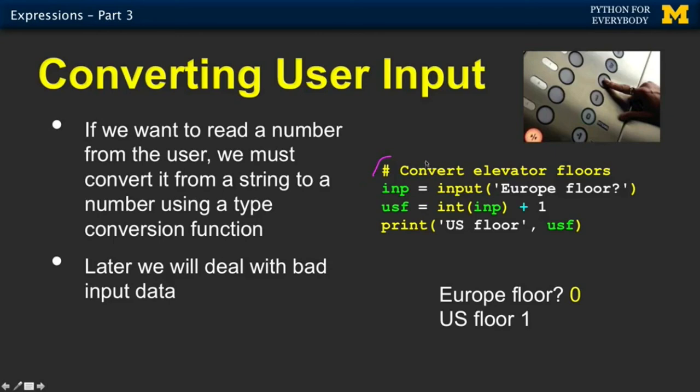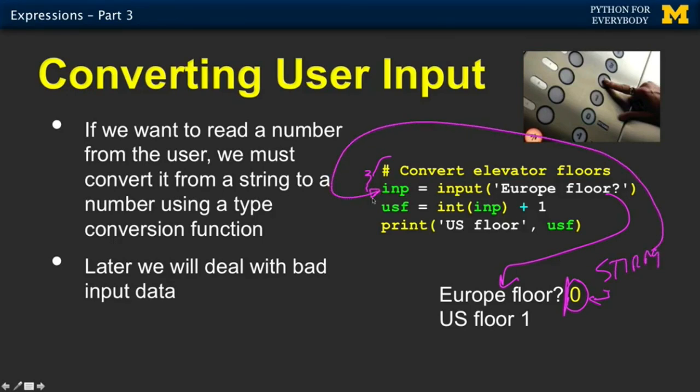A comment: convert elevator floors. That has nothing to do with Python. It has to do with you or me reading about this. Then input. Well, remember, input prints out the prompt and then pauses and waits. And then we type, and then we type the enter key, right? And then this 0, this is a string. This string ends up being put in the variable inp. And then it continues to the next line, and it works on the right-hand side.